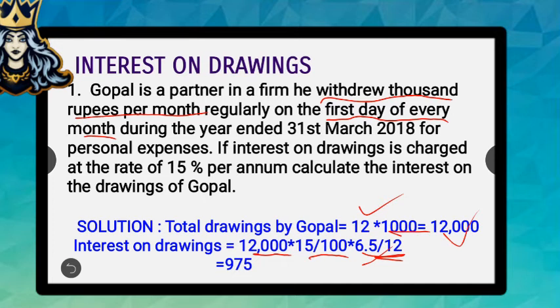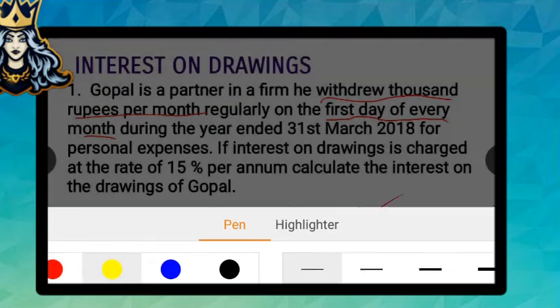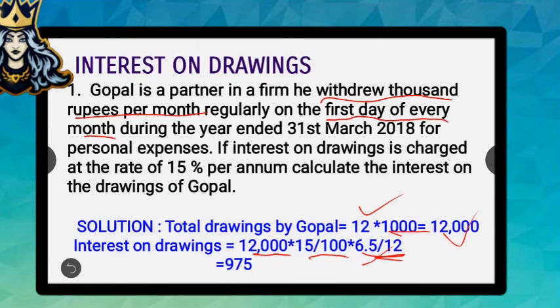As per our calculations, we know that if the amount is withdrawn on the first day of every month, then interest has to be calculated for 6.5 months. That's why I've written here 6.5, which is the average period. And after calculations, we'll be getting the answer as 975 rupees. Hope this question is quite clear for you all.